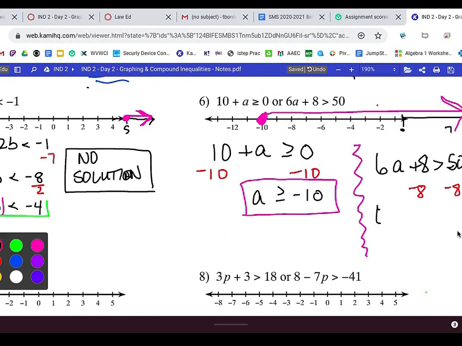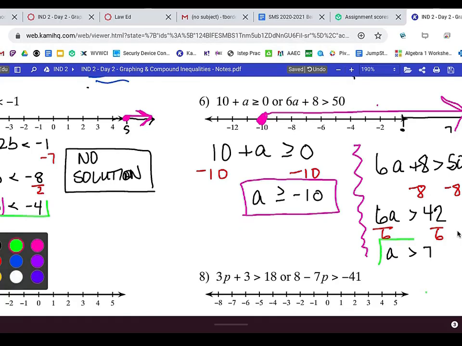And that gives me 6a is greater than 50 minus 8 is 42. And then we divide by 6. And we divide by 6. And I divided by a positive, so my sign doesn't change. And 42 divided by 6 is 7.